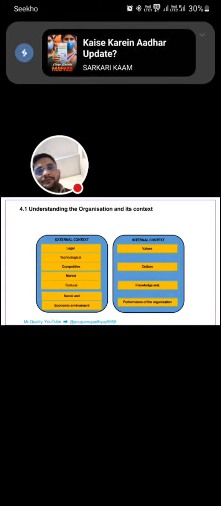And second is monitoring and reviewing the information about external and internal issues. These are the external context: legal, technological, competitive, market, culture, social, and economic. And internal context is values, culture, knowledge, and performance of the organization. Actually, this is an example of how to make internal and external issues under the context of the organization. We should read carefully one by one and understand every example.